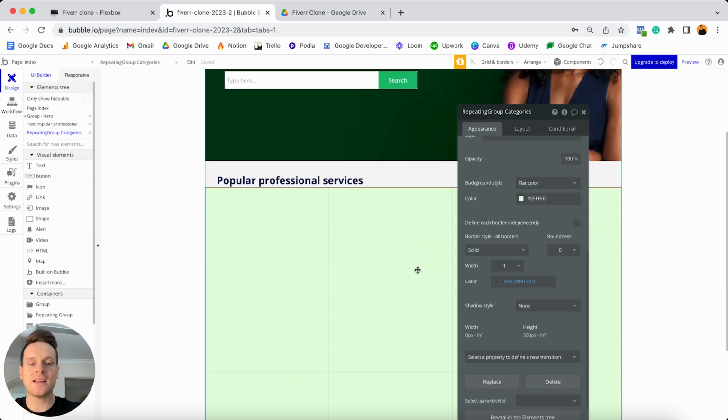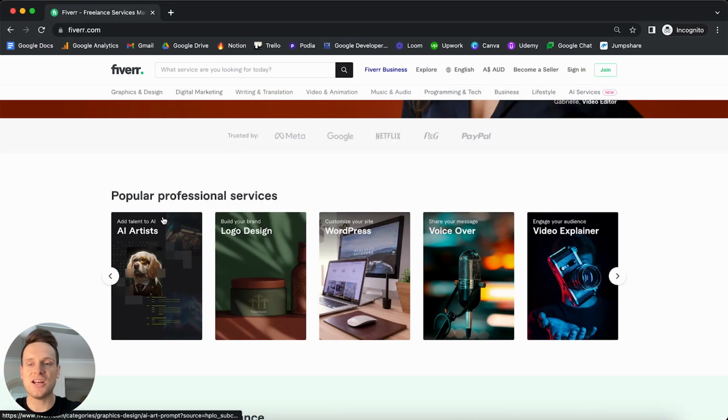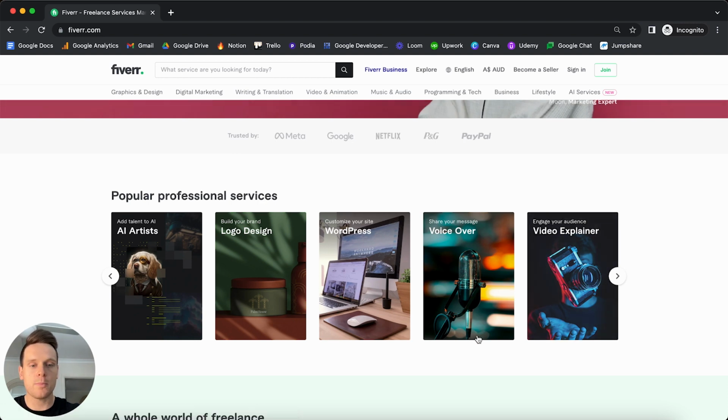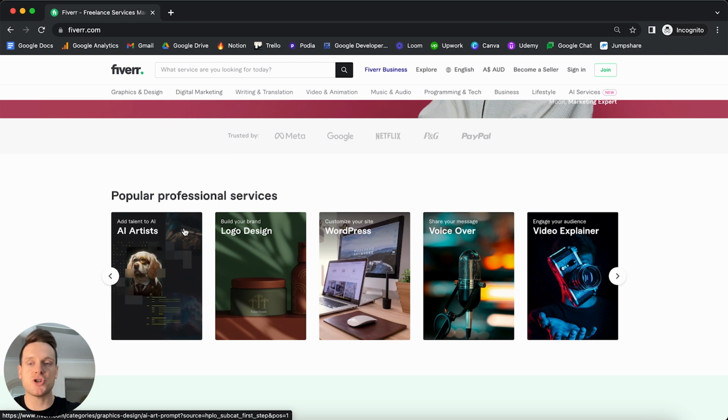From here though, what I'd like to do is just add in all of the elements we're going to display inside of this repeating group. And if I just quickly jump back over into the real world Fiverr product, what you'll see within each of these cards is that they display a group, and then inside of that group, they display some text. And so when I look at each of these cards, I can kind of see that inside of our overall repeating group, we have another group element which has a background image on it. And then inside of that group, we just have a text element which displays the name of that category.